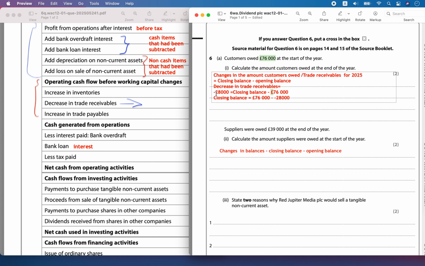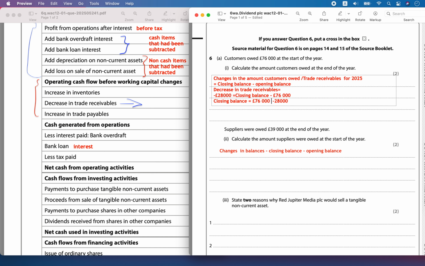The 28,000 pounds was a decrease in trade receivables. So that is going to be equal to 76,000 minus 28,000, and the value is 48,000.